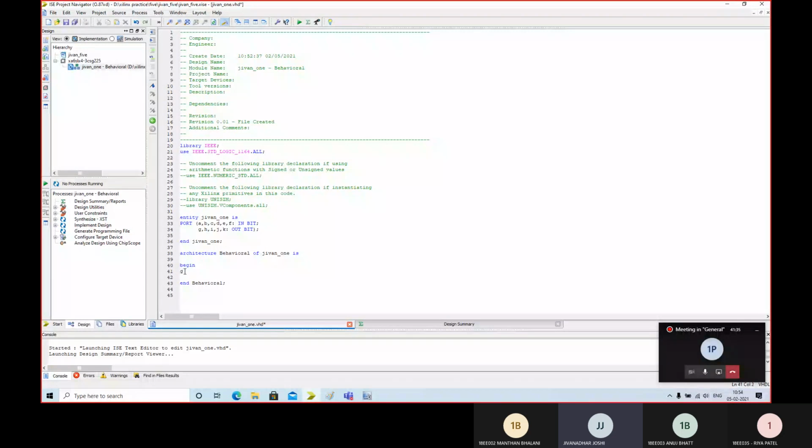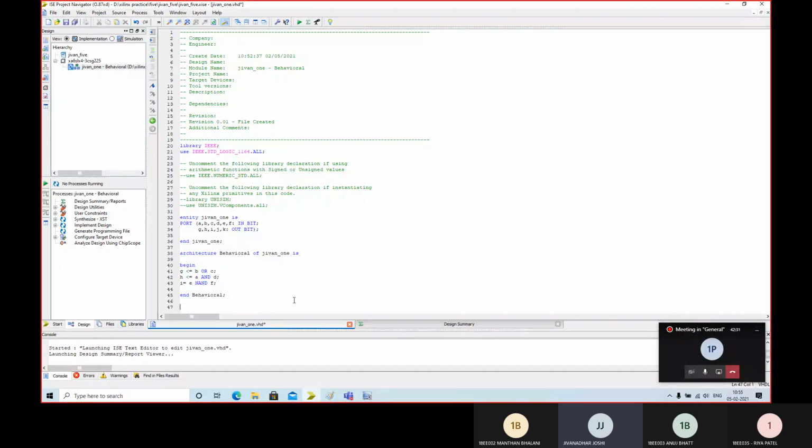So output G is equal to B or C. Similarly, output H is equal to, this is not capital, this one is small, b and c, A and D. Then I is equal to A and D, E and F.